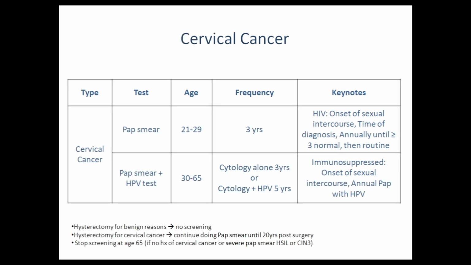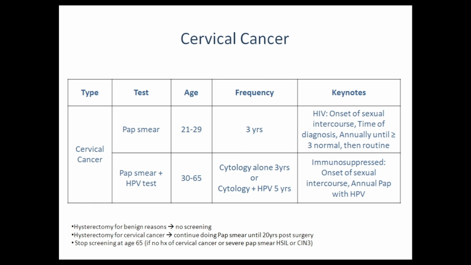After lung cancer comes cervical cancer. The screening guidelines for cervical cancer are a bit long and complicated, but I have categorized them in such a way that it will be easy for you to remember the tests, as well as the age limits and the special cases, which I will explain in the video. So there are two types of tests: pap smear and HPV testing. If the age is less than 21, no screening is recommended.